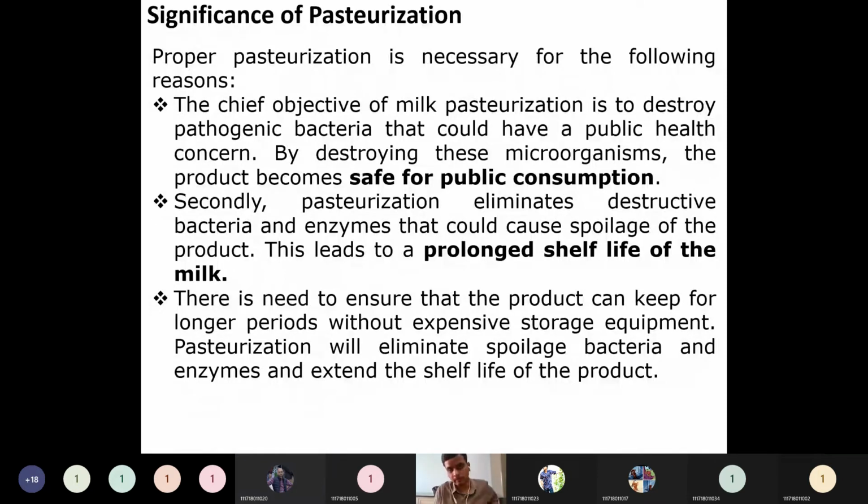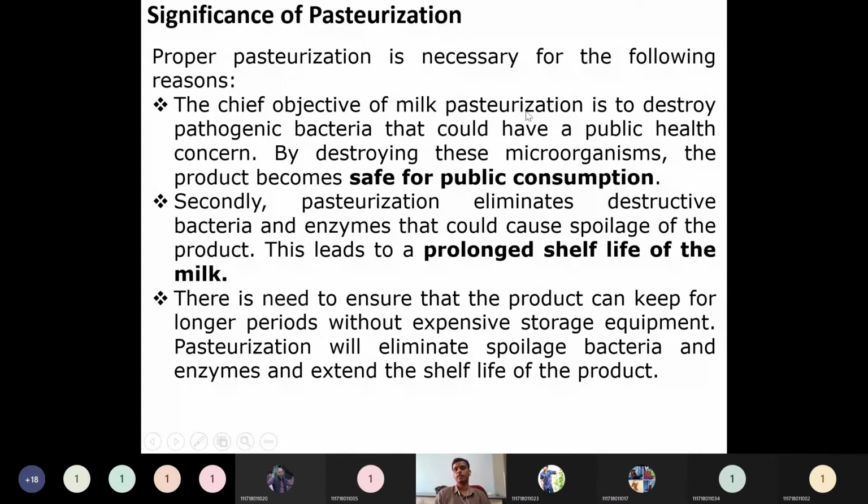Then the significance of pasteurization. Initially, when I introduced the topic, you can just list down the chief reasons for which pasteurization is employed. But from the examination point of view, I have pointed out these points. So proper pasteurization is necessary for the following reasons. So what are these reasons?